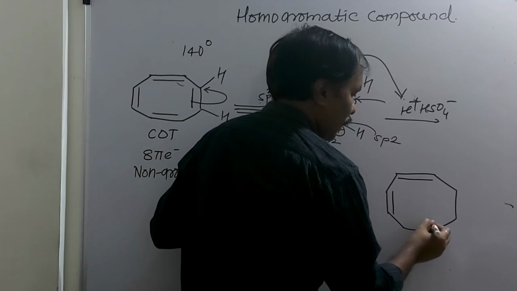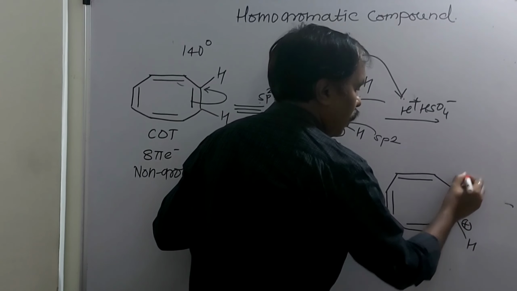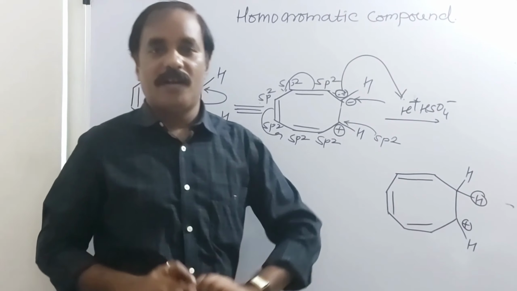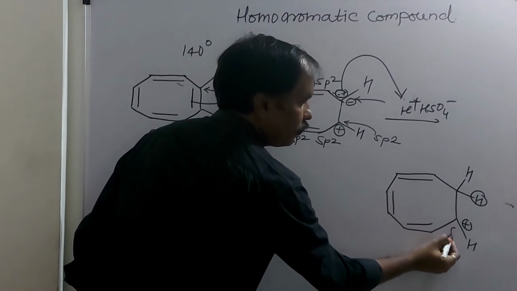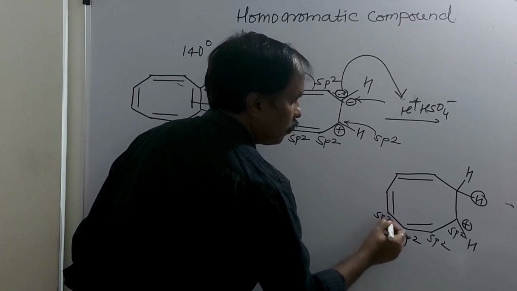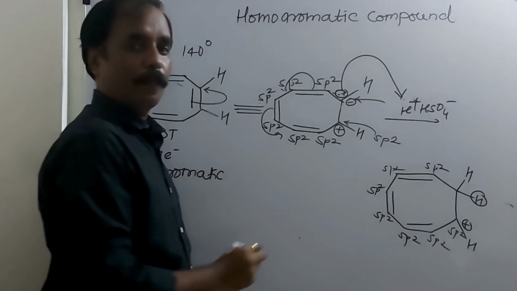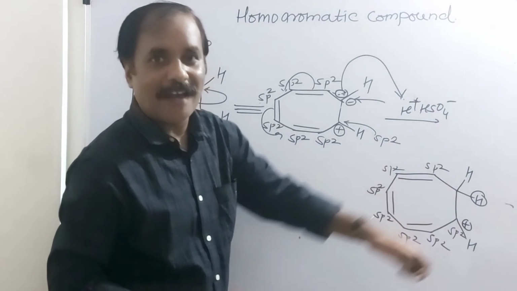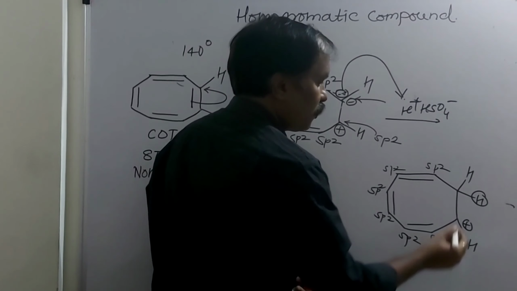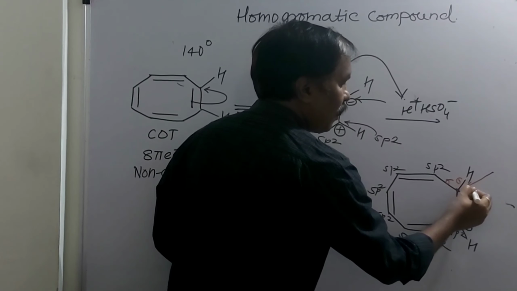Position of pi bonds as it is. Here this is carbocation. Now here protonation like this. Now find out hybridization. sp2, sp2, sp2, sp2, and the hybridization of this carbon will be what? sp3, because to this carbon how many sigma bonds are there? 1, 2, 3, 4, and the hybridization of this carbon is sp3.